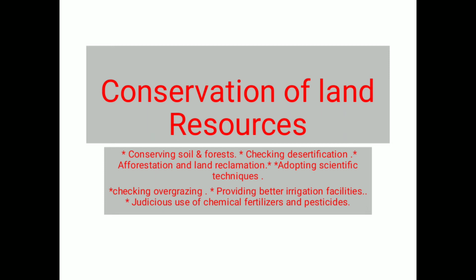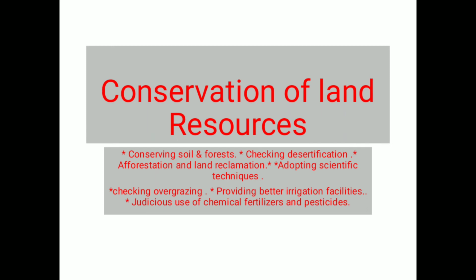What are the methods of conserving these lands? Conserving soil and forest: the soil should not be allowed to drain away, and the forest also has to be conserved, as it is a very important source of our resources.